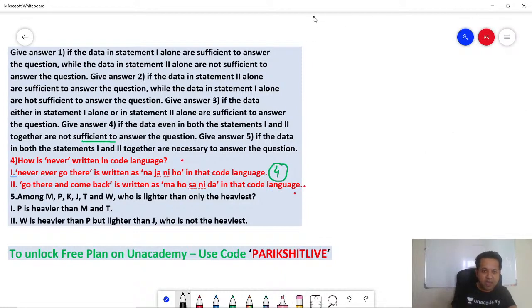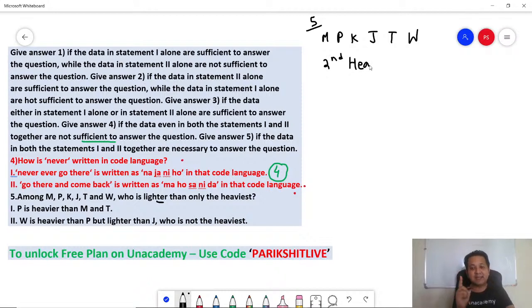Number 5. Among PK, so how many people are there? Let's write down the people: M, P, K, J, T, W. Who is the heaviest? And who is lighter than only the heaviest? Meaning they are asking you second heaviest. Will you agree? Lighter than only one person, the heaviest person. So they are asking you second heaviest. That's the question, right?